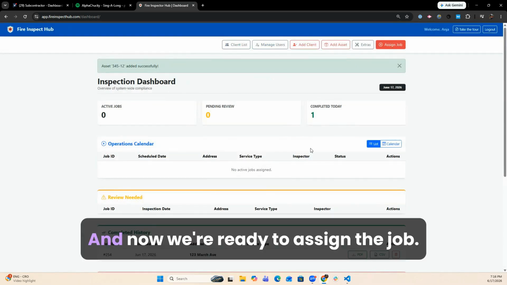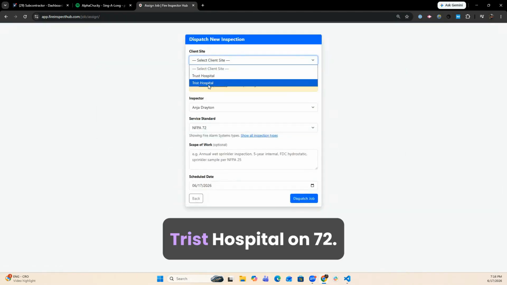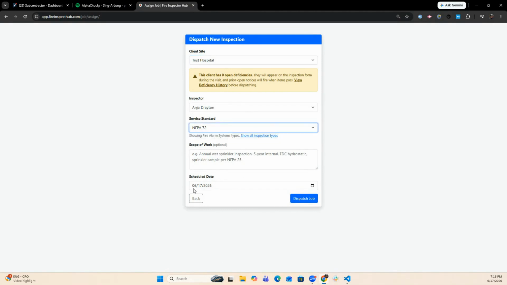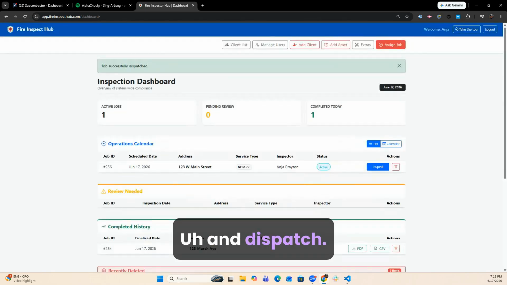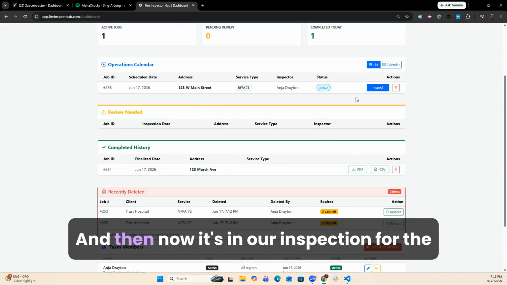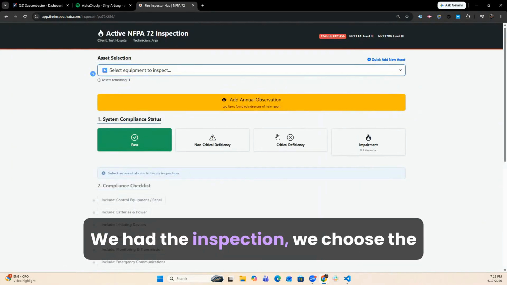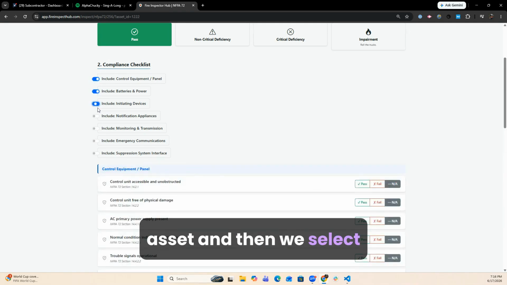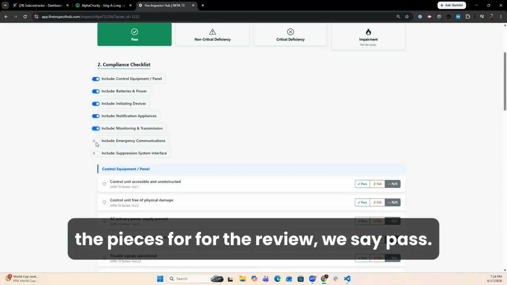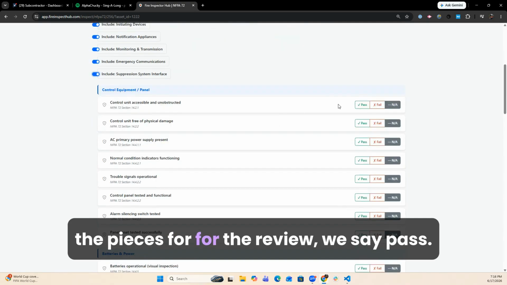Okay. And now we're ready to assign the job. Trist Hospital, NFPA 72. Boom. We can write a scope document out and dispatch. And then now it's in our inspection for the date. We hit the inspection, we choose the asset, and then we select the pieces for the review.